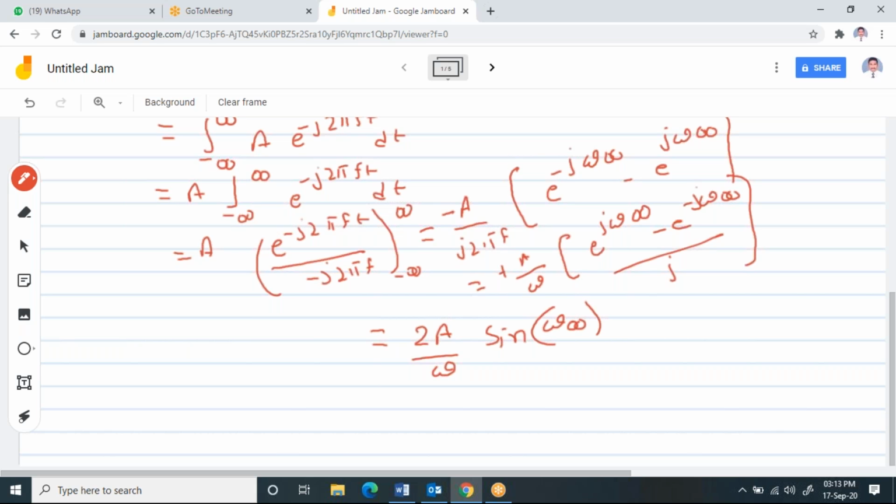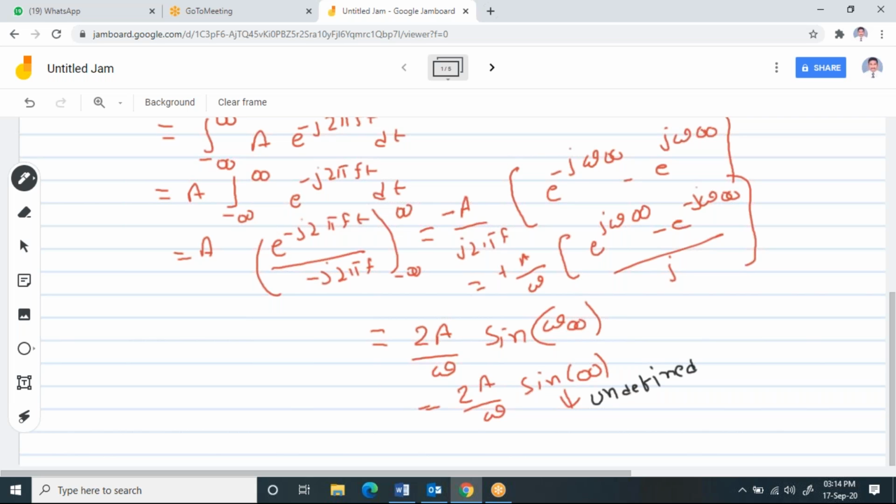Now, anything multiplied with omega, this I can write as infinity. I can write it as sine infinity. Can you define this sine infinity? This sine infinity is not defined, you can't define it, which is undefined.